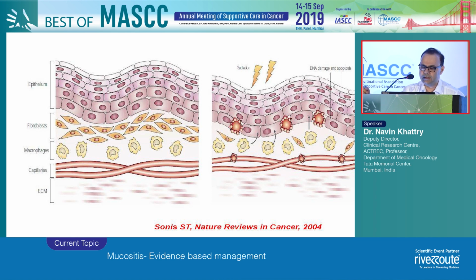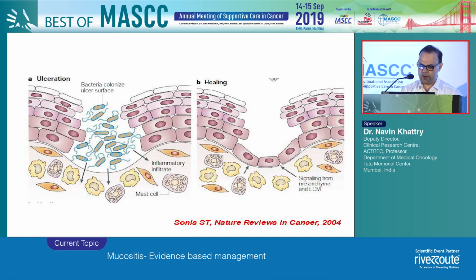Now, this is an elegant cartoon which again comes from a seminal review way back in 2004, where it very nicely depicts what happens to the epithelium when it gets injured by radiation or chemotherapy. Now you can see that there are lots of inflammatory cells which come in, and with the microorganisms which are always present in the GI tract, which then increases the risk of infection.